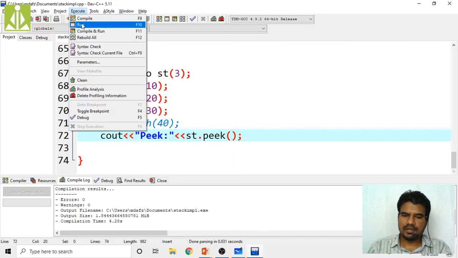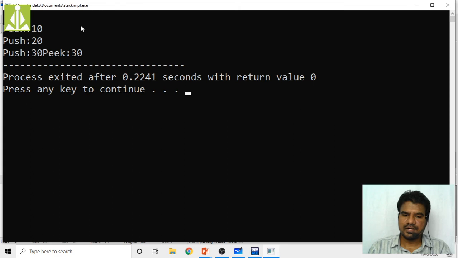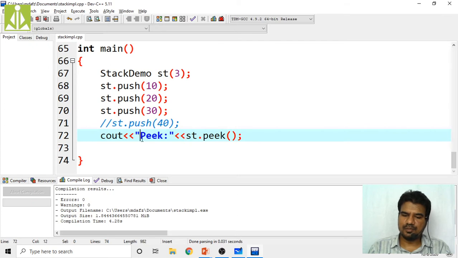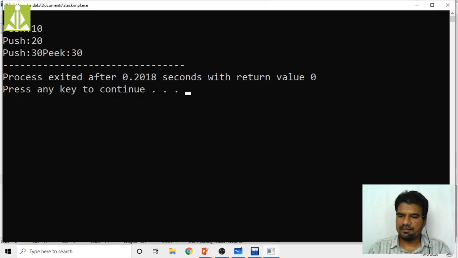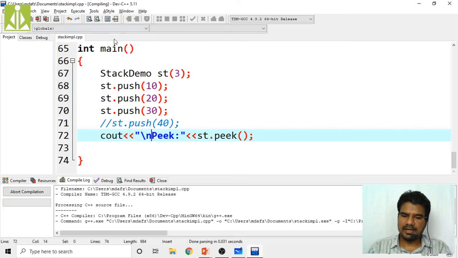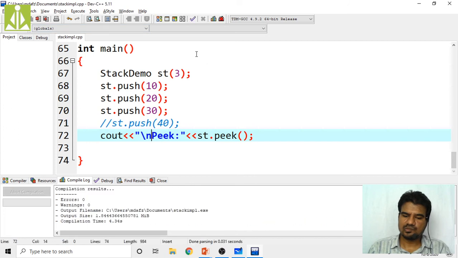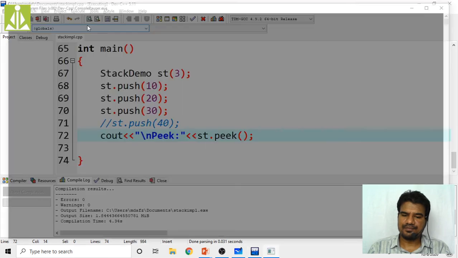Okay, execute. Yes, as you can see, 10, 20, 30 and peak of 30. So to get that peak in a new line, again you put \n over here. So save it, compile. Sorry, I forgot to compile. So compile and then run.